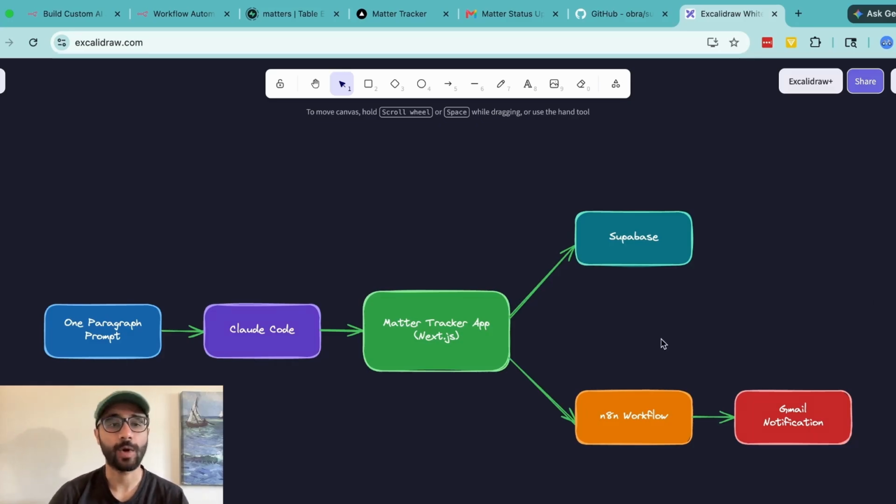So we're going to have a one paragraph prompt for Claude Code. We're going to send it to Claude Code, and then it's going to spin up this matter tracker app for us in Next.js. It's also along the way going to ask us a lot of questions about what we want to include in the app. We're then going to go to Supabase and create a database manually to connect to our app. We're then also going to again use Claude Code maybe to create a new N8N workflow that is going to send us the Gmail notification whenever the status of a matter is updated.